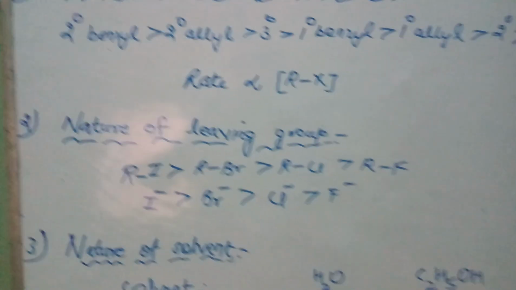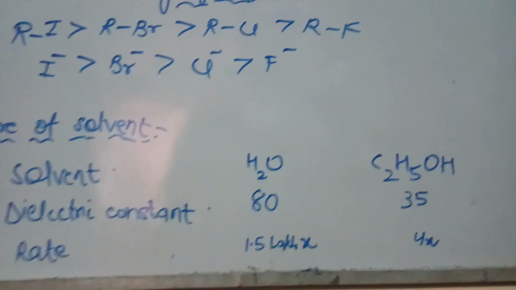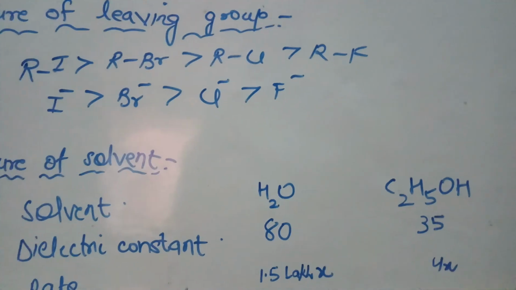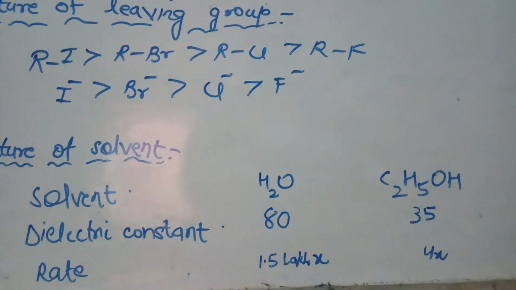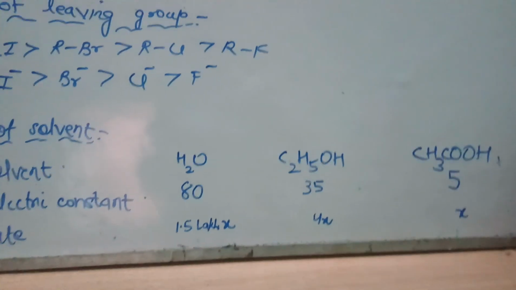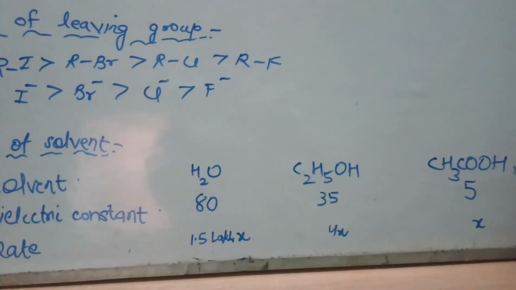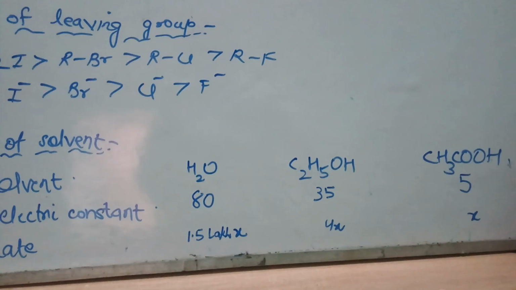I have told you that the SN1 reaction mechanism proceeds faster in the presence of a polar protic solvent. It is a must condition for the SN1 reaction that it is carried out in a polar protic solvent. Examples of polar protic solvents are water, alcohol, and acetic acid.